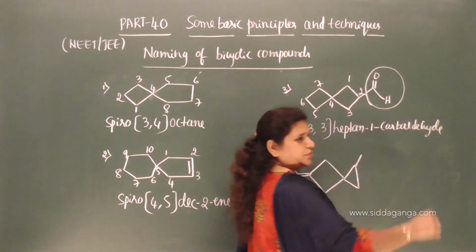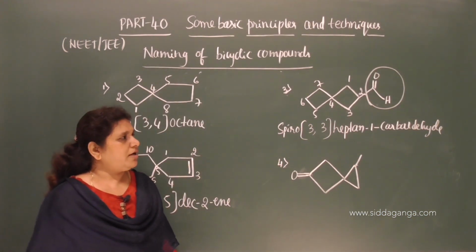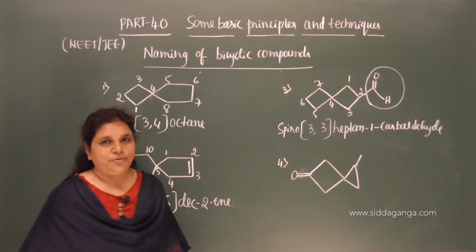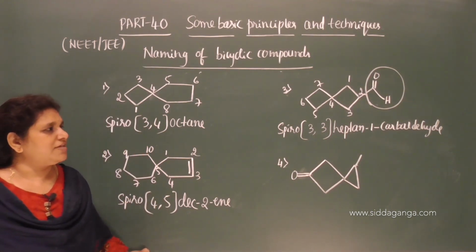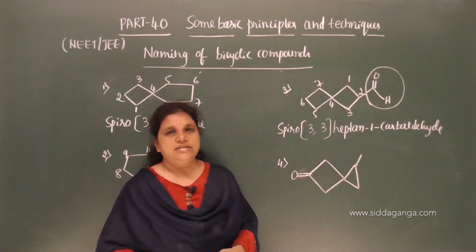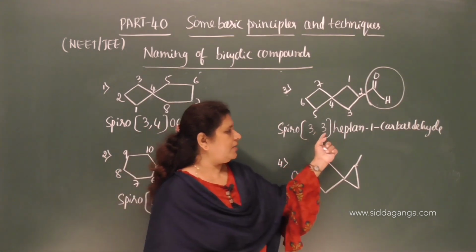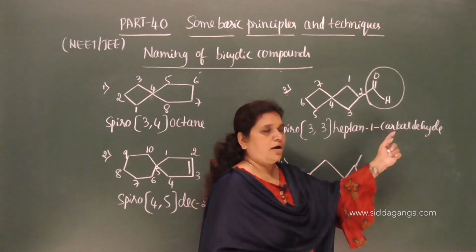Since CHO group, aldehyde, is the functional group in the compound, we cannot consider that carbon in the root word there. Therefore, we have to give the special secondary suffix called carbaldehyde to the CHO functional group. Therefore, spiro 3 comma 3 heptane 1 carbaldehyde.